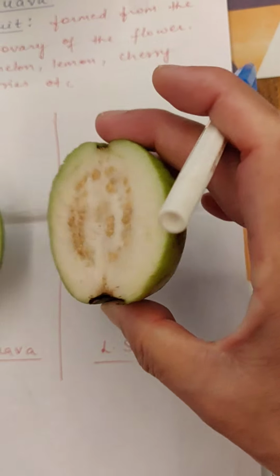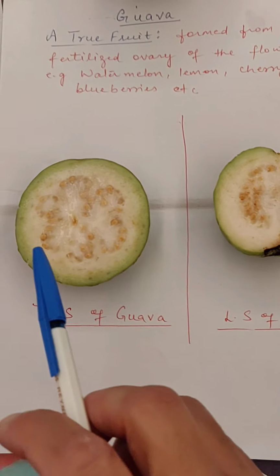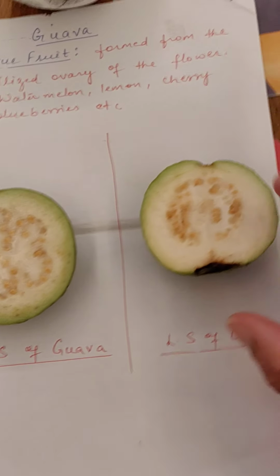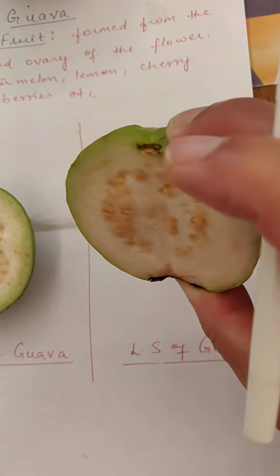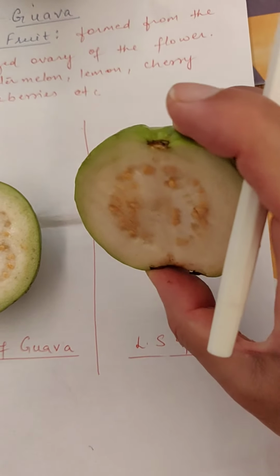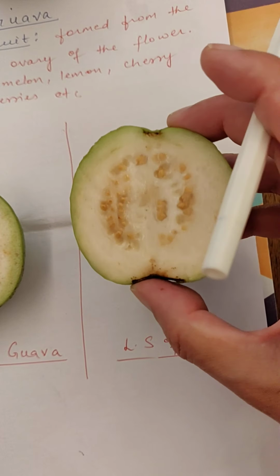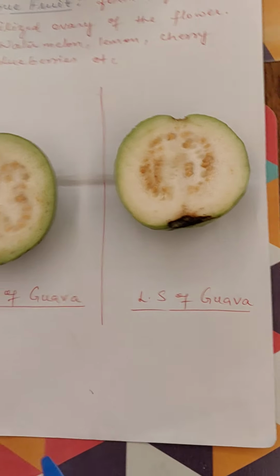This section is the longitudinal section. You can see there is a difference of appearance in both the sections. This section is obtained when the fruit is cut lengthwise, or you can say in the vertical plane. So we will have this type of section. So this is the longitudinal section of the guava.